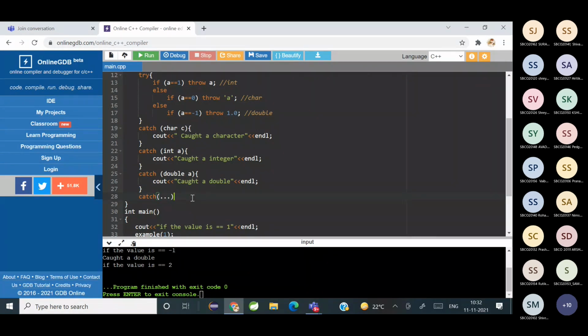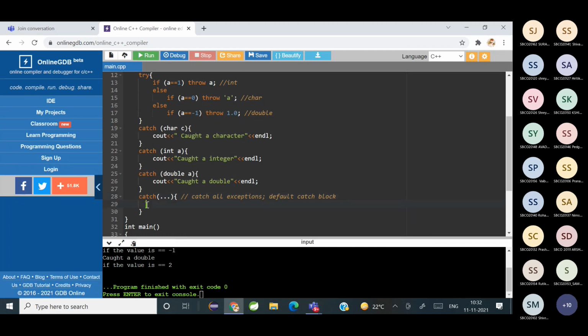Can you see it? Line number 28. This means catch all exceptions. Or you can say it is a default catch statement, catch block.